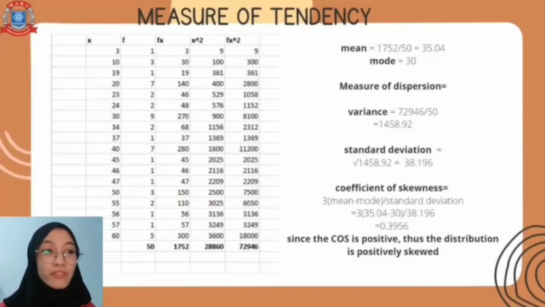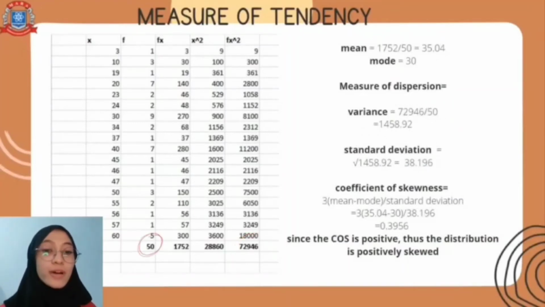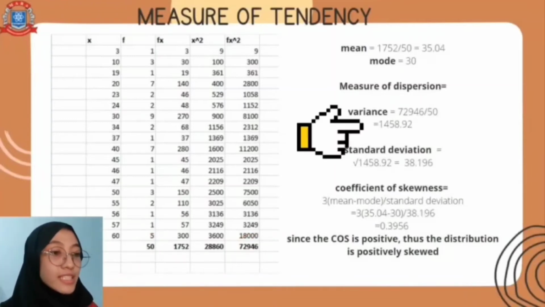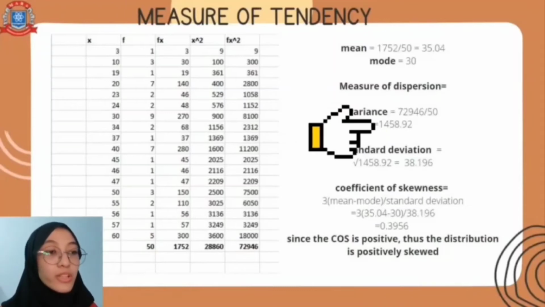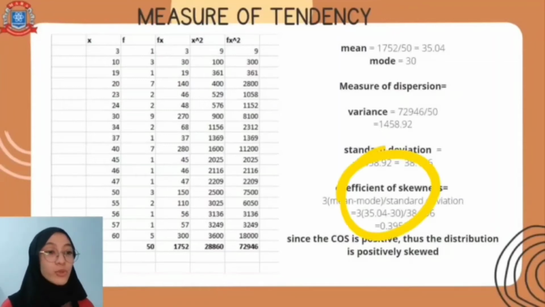Our measure of dispersion is variance. Variance is the summation of fx squared divided by the summation of f. So we substitute the values, and the answer is 1458.92. Next, we find the standard deviation. Standard deviation is the square root of the variance. So we get 38.196.